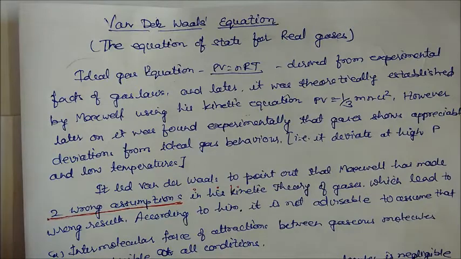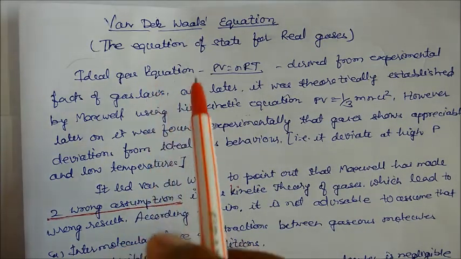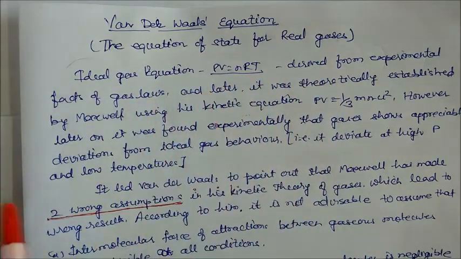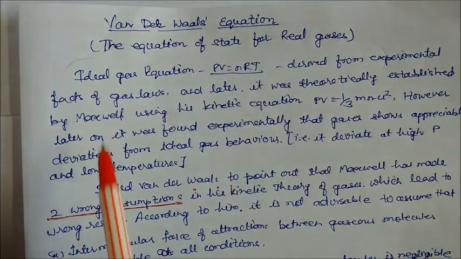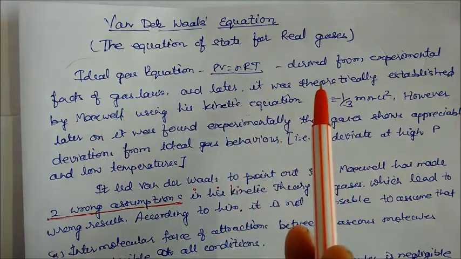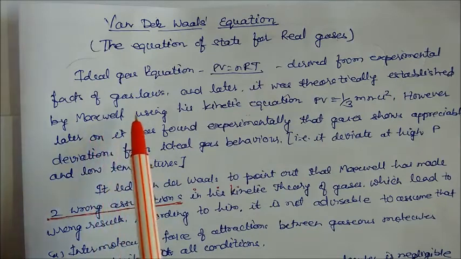Welcome to today's lecture. Today's lecture is on the van der Waals equation. The van der Waals equation is the equation of state for real gases. We know that the ideal gas equation, PV equals nRT, is derived from the experimental facts of the gas laws.